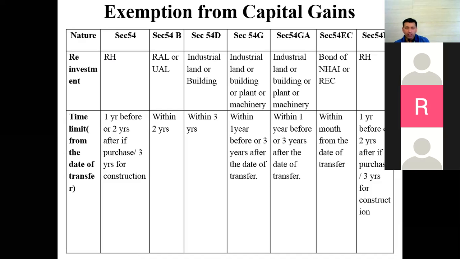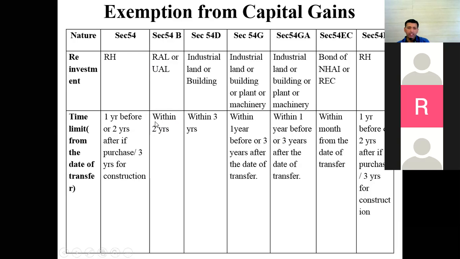Now this 40 lakhs of capital gain that you have, if you do not want to pay tax on this particular 40 lakhs of capital gain, the option that is available for you is you can reinvest this money to acquire another agriculture land either in rural area. So RAL stands for rural agriculture land, or you can acquire urban agriculture land. This is what it says. So here either you can acquire a land in rural area also, or you can acquire a land in urban area also. Okay. The time limit that is given for you is 2 years.